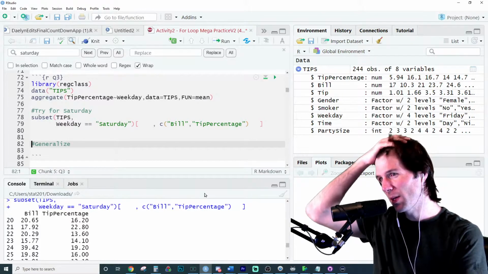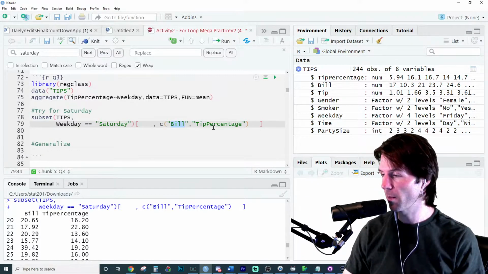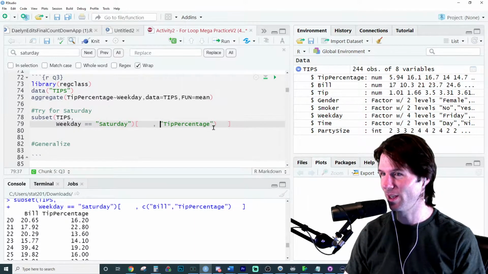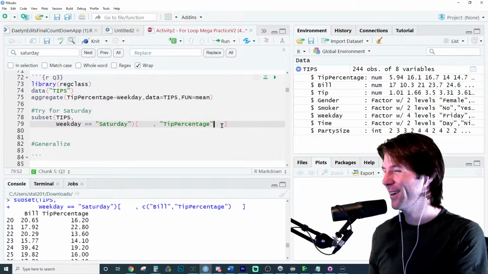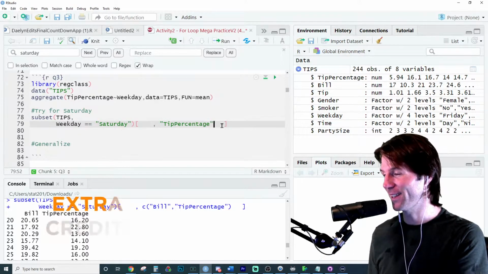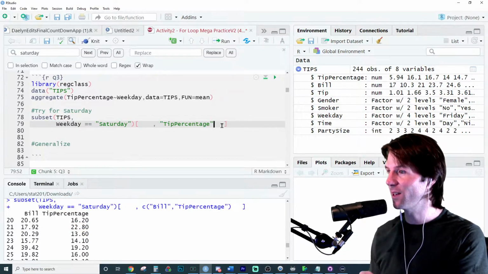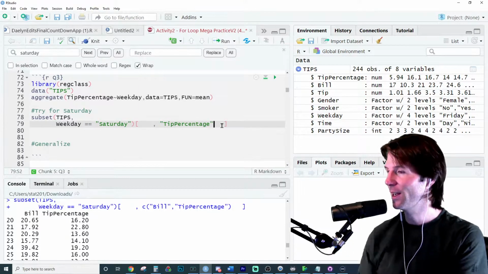Does it say to do tip? If it says to do tip, so let's say your question on your assignment might say tip, you could use select. Great question, Charlie. I'll do that way of doing it here, a quick version, with some dplyr in a second. I think I know what Charlie's getting at. I'll do it via that method, and I'll show an alternative solve that I could speed run here in a second. Great question, Charlie, 100 points.